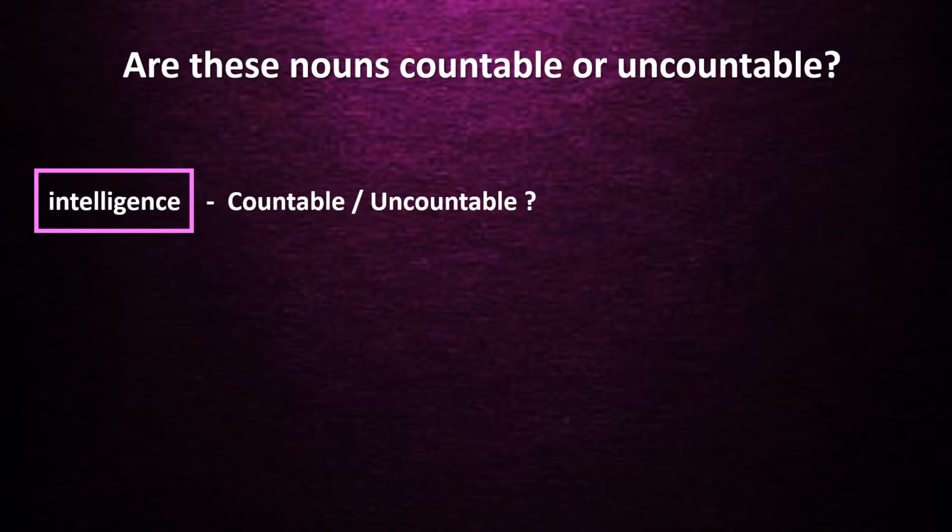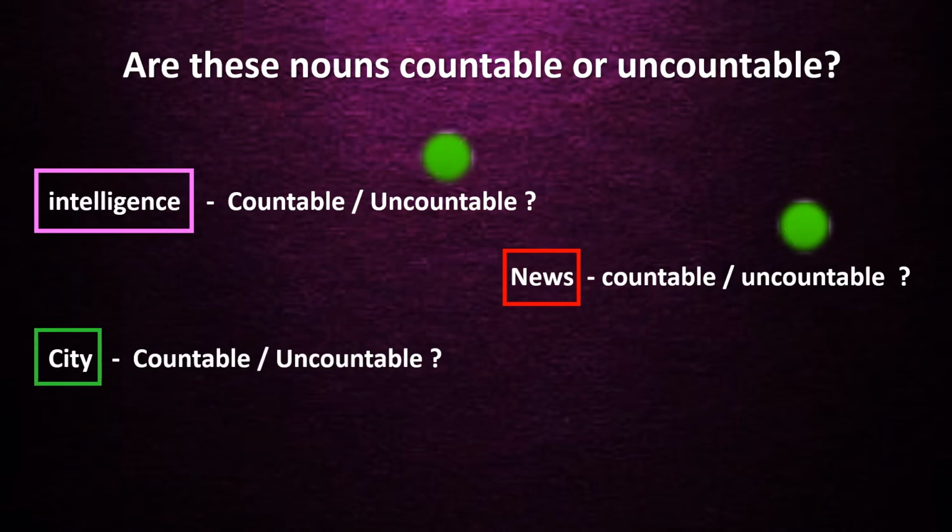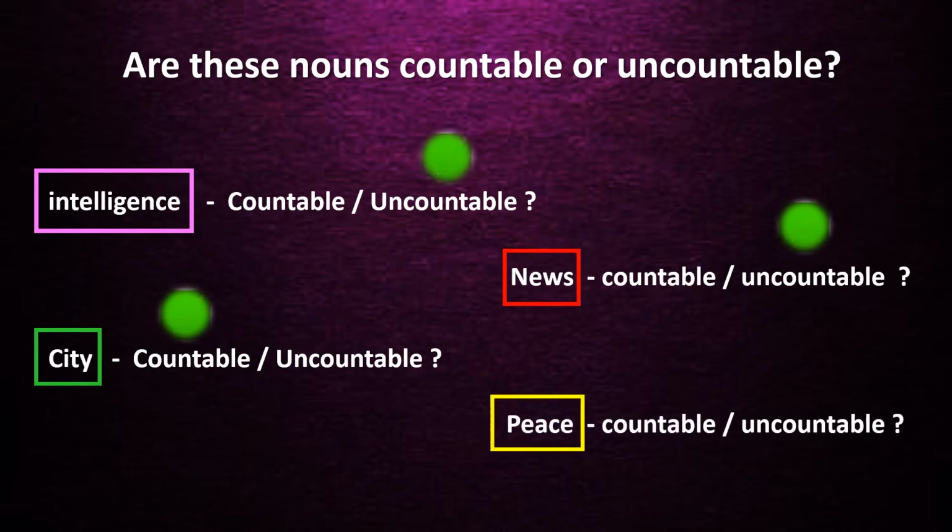Well, let's now quickly check whether you understood what has been taught. Are these nouns countable or uncountable? That's what we're going to check. Intelligence. Is it countable or uncountable? Yes, intelligence is an uncountable noun. News. Is it countable or uncountable? Uncountable. City. Of course, you can count the number of cities, therefore countable. Peas. You cannot count peas, right? Therefore, it's uncountable.